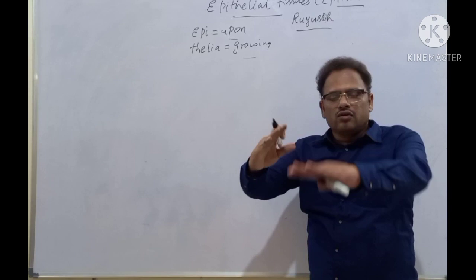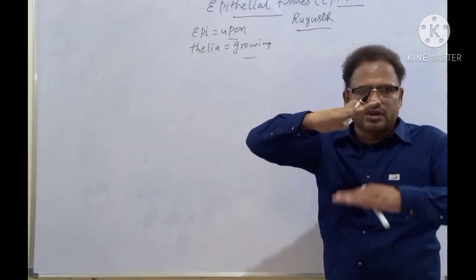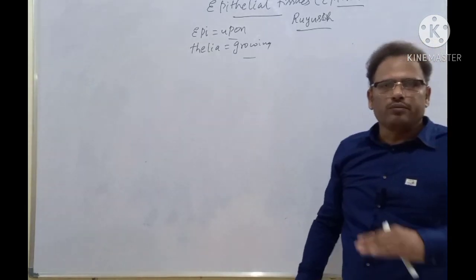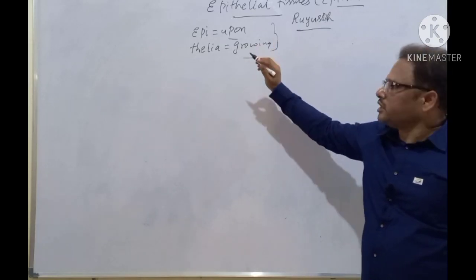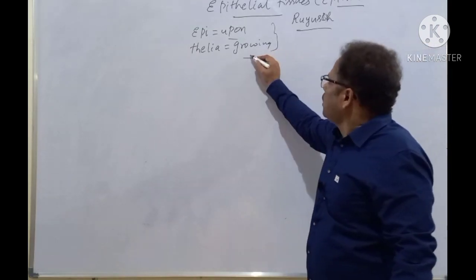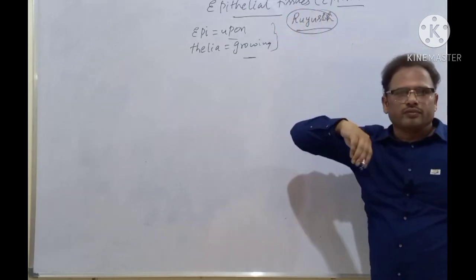For example, this one tissue, इसके ऊपर, this one is the epithelial tissue here. This one is the underlying tissue. This is the overlying tissue. Overlying means ऊपर, underlying means नीचे. Epithelial tissue is always growing on other tissue. That's why it's called epithelium. It grows on other tissues. It was coined by a scientist called Roest.